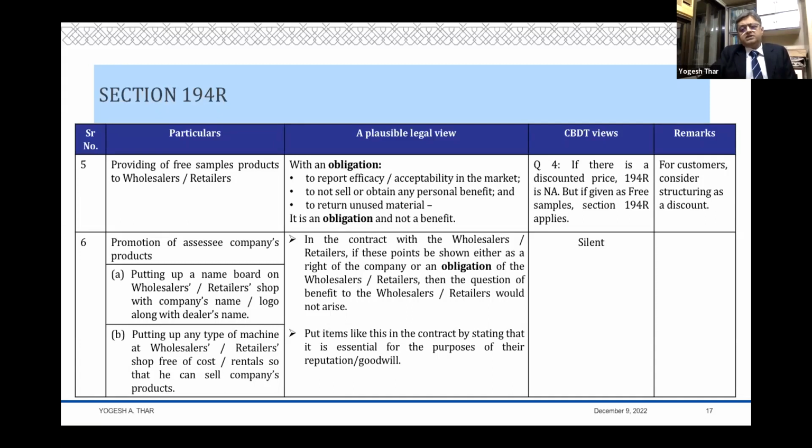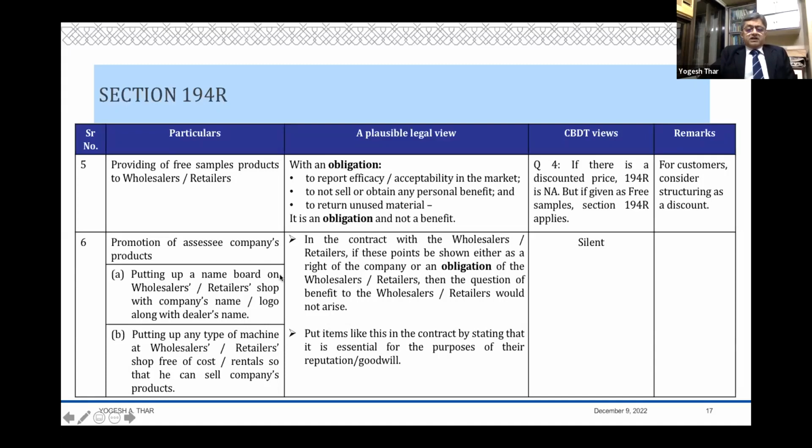And therefore the CBDT circular says that, look, if you are structuring it as a discount, 194R does not apply to you. So I think rather than getting into this legal battle, if you are able to structure all your free samples as a discount, I think you are on a safe wicket. But if you can't do that, in terms of legality, I would still feel there is no 194R, but certainly there could be litigation if you're not structuring it as a discount.